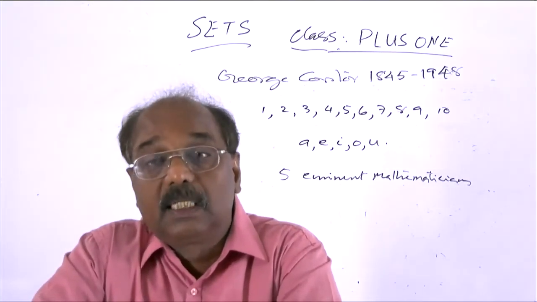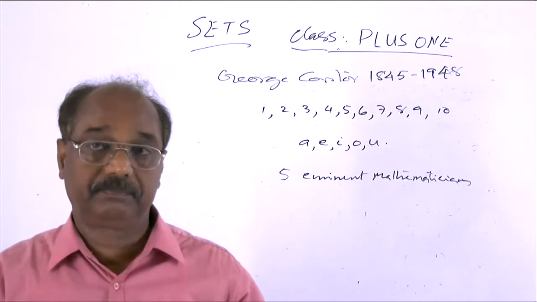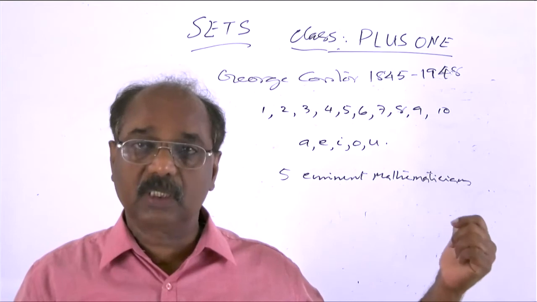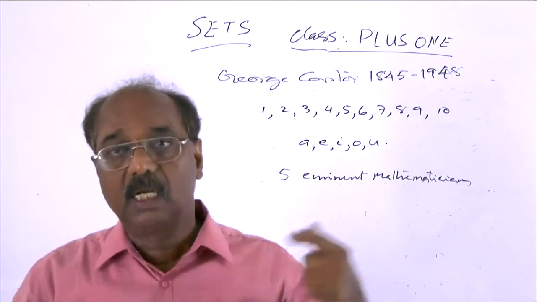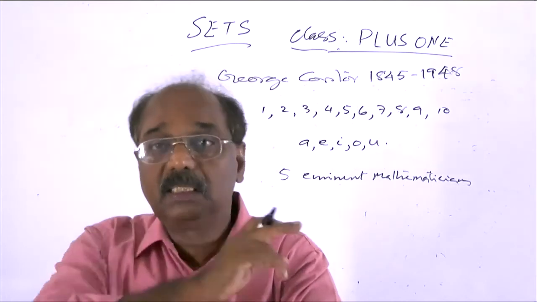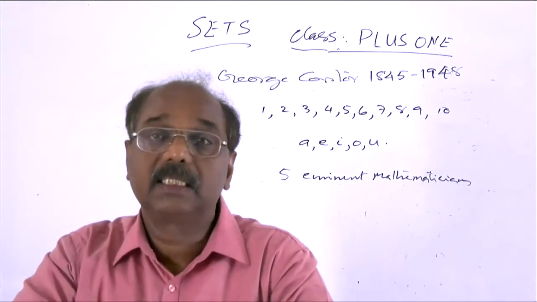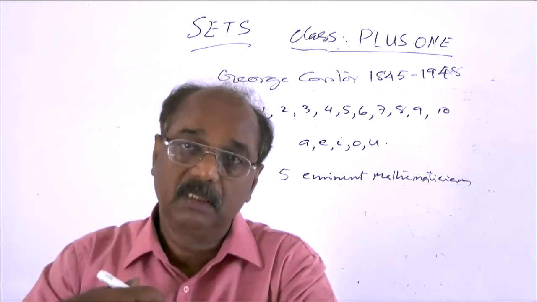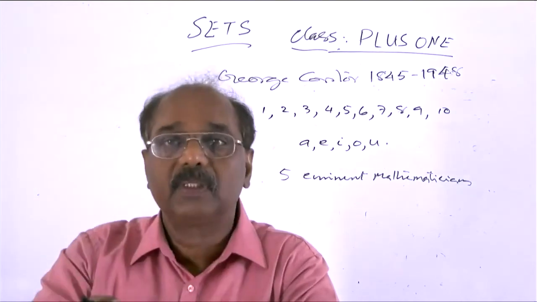The first collection, the first 10 natural numbers 1, 2, 3, 4, 5, 6, 7, 8, 9, 10, is the same for me, for you, and for any person. Second collection, the vowels A, E, I, O, U: for me, for you, and for any other person, the collection is the same.